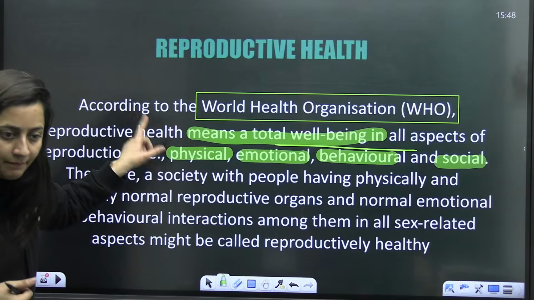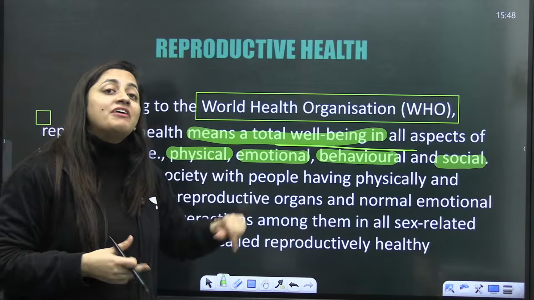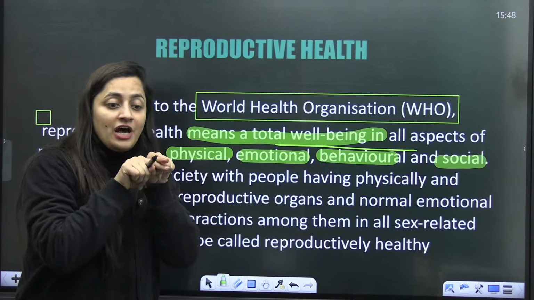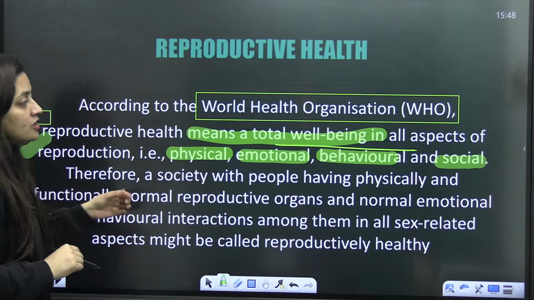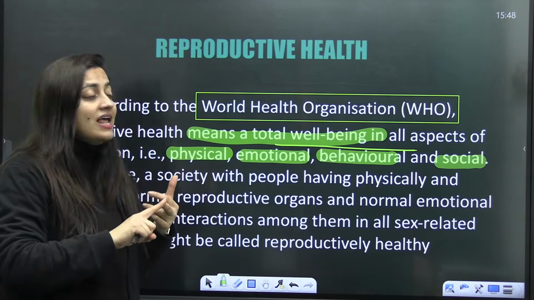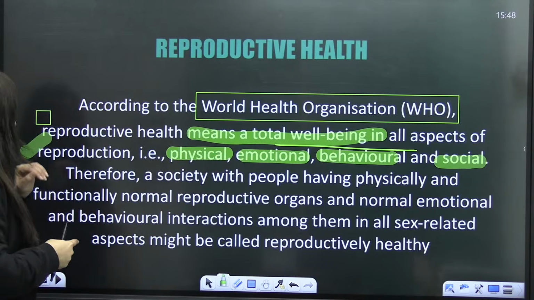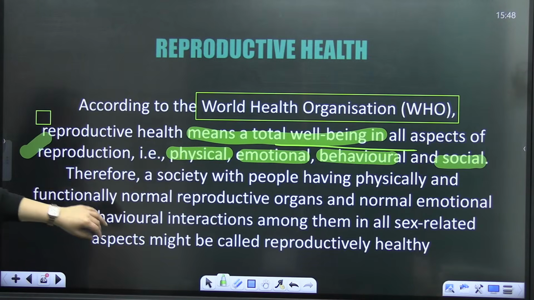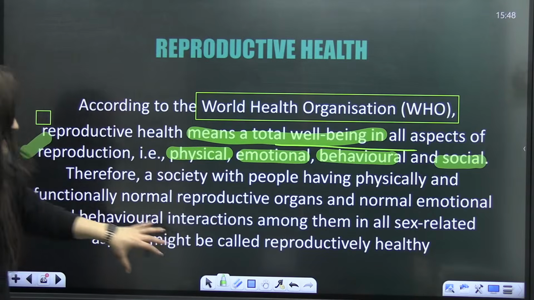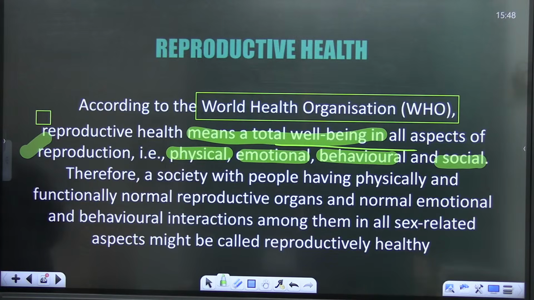So as per WHO, what is the meaning of reproductive health? Everybody just pay attention. It is the total well-being in all the aspects of reproduction, be it the physical, emotional, behavioral, or social aspect. A society with people having physically and functionally normal reproductive organs and normal behavioral interactions will also be reproductively healthy. Is that clear, everybody?